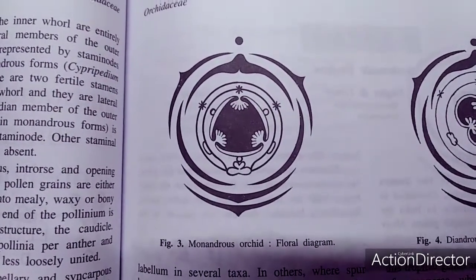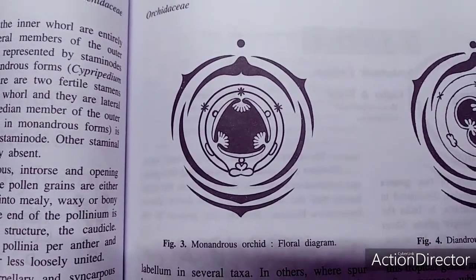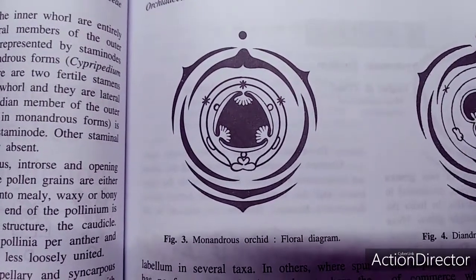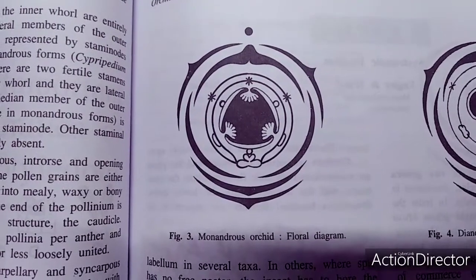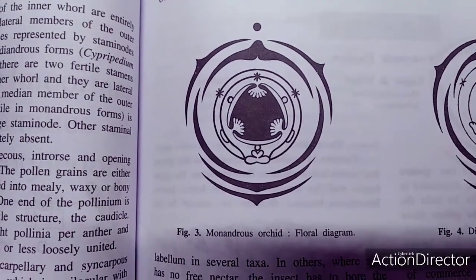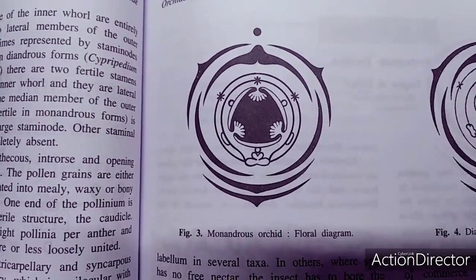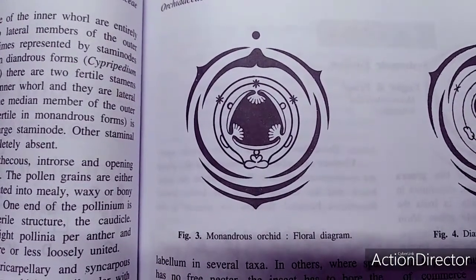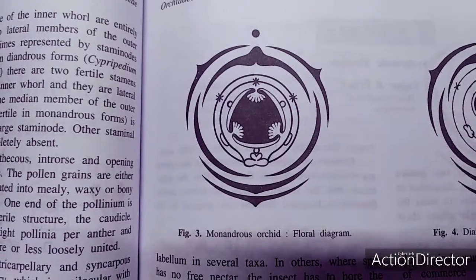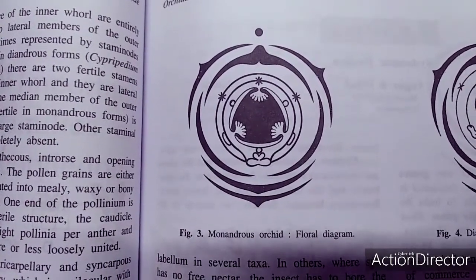The gynoecium is tricarpellary, syncarpous, unilocular, with three parietal placentae. Sometimes there is a variation, as in Apostasia, where the ovary is trilocular with axile placentation. There are numerous ovules on each placenta.